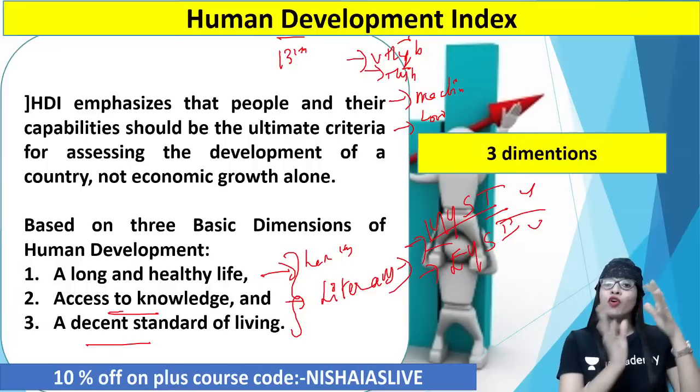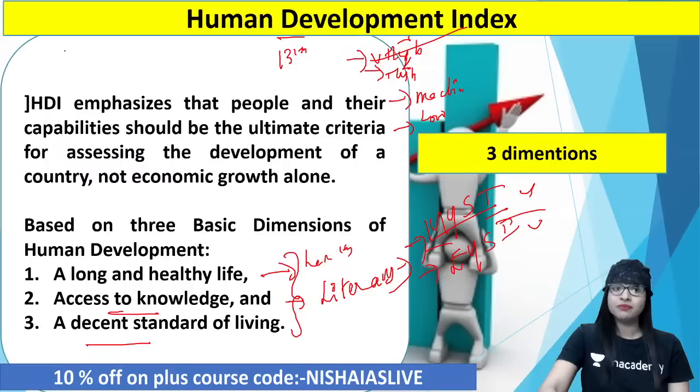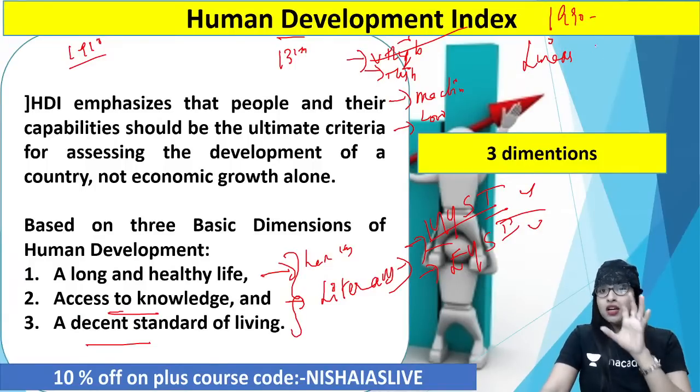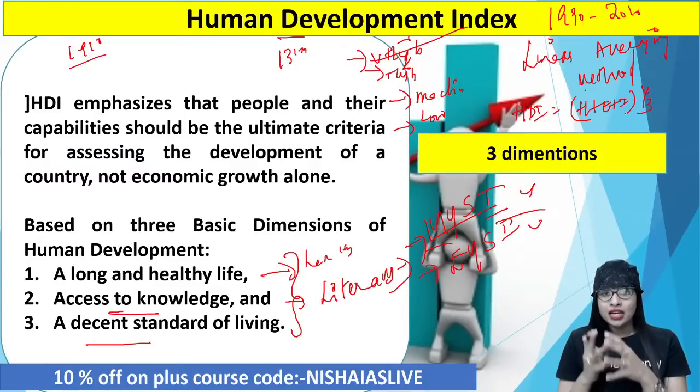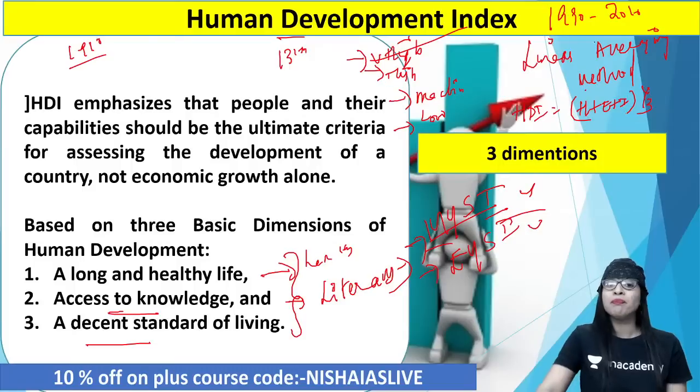And now if you see, before 2010, since 1990 you have HDI. So they used to measure or calculate HDI, guys, using a method called, it is very interesting, a method called the linear averaging method. I'm talking about the year 1990. From 1990 to 2010, the linear averaging method was used to calculate or measure HDI. You know what is linear averaging? They will calculate HDI as HDI is equal to health plus education plus income, the whole into 1/3. They just used to add them. That's it. Now, it was based on an assumption called perfect substitutability.